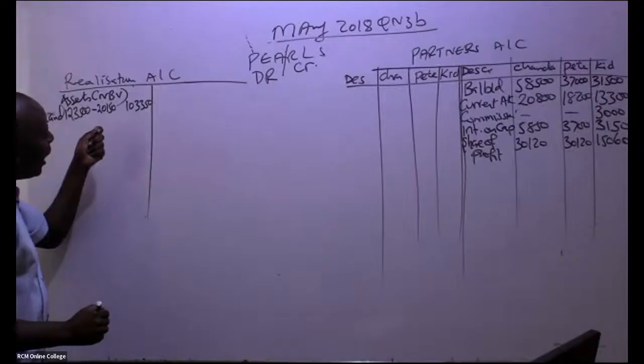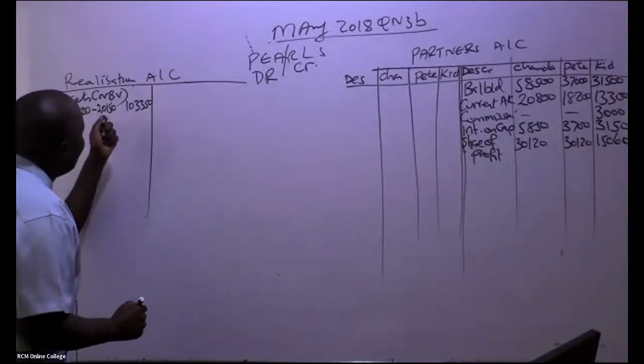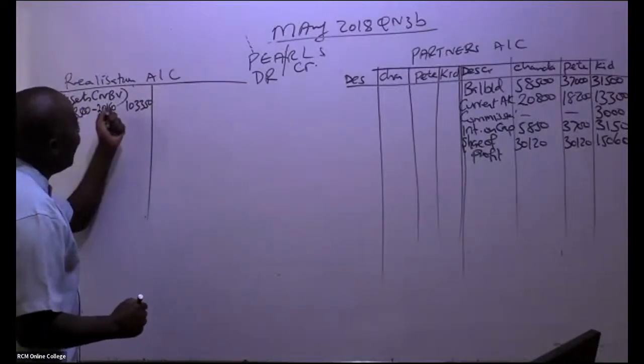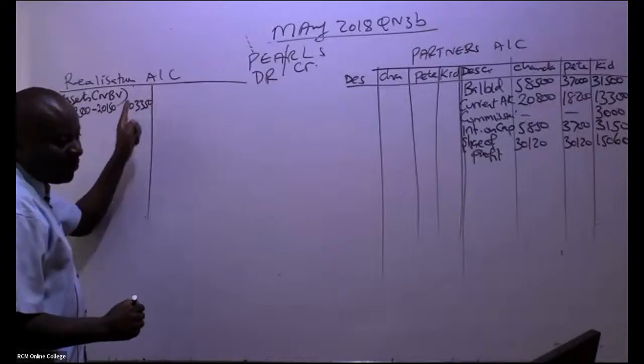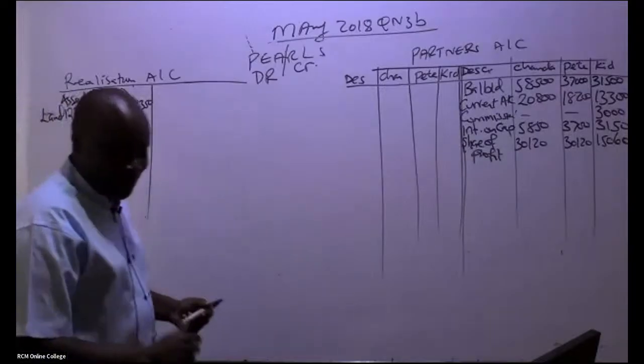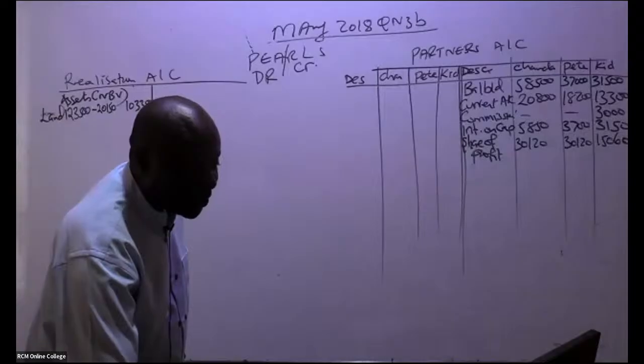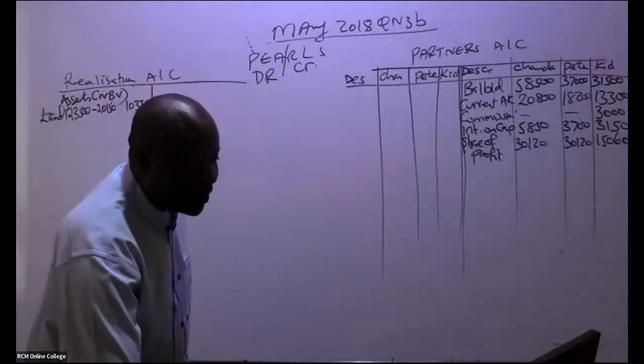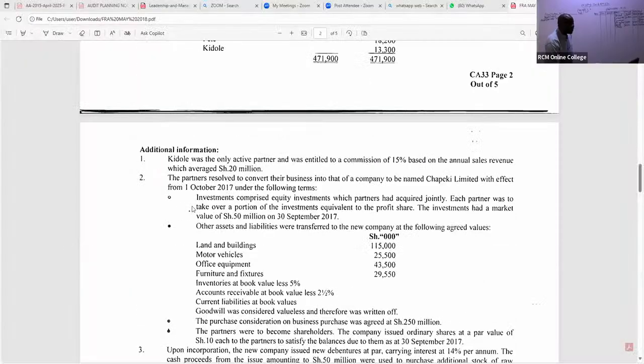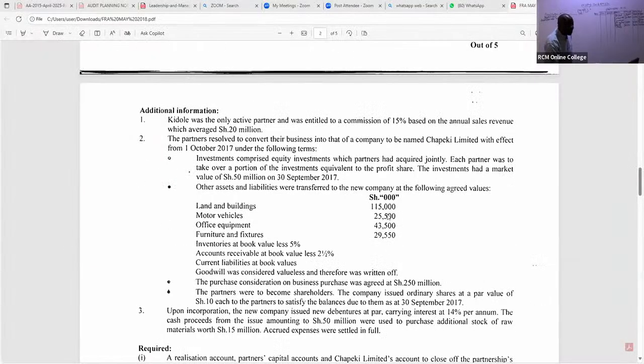Here, I'm 100% sure that most students on the realization account bring the fair values. A good number of them will come and tell you, why can't we pick this figure here? You can see these were agreed values between these partners and the new company directors.